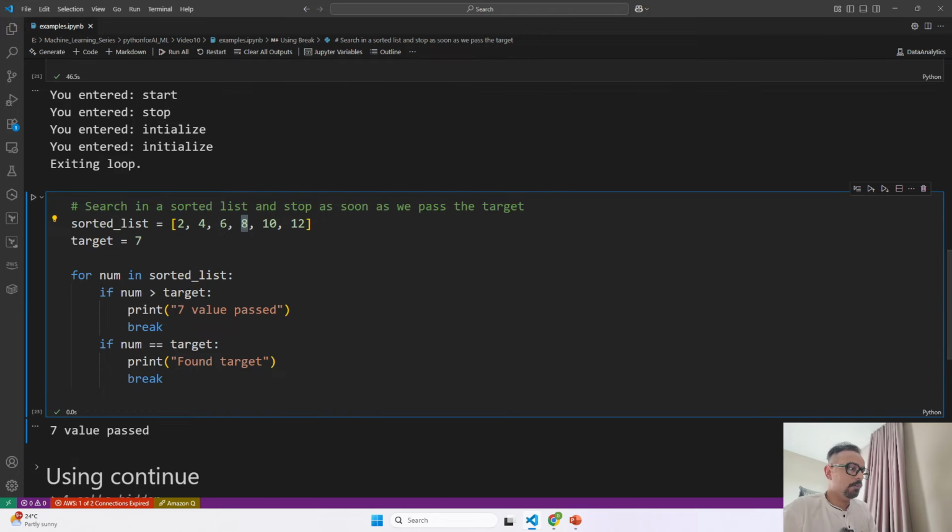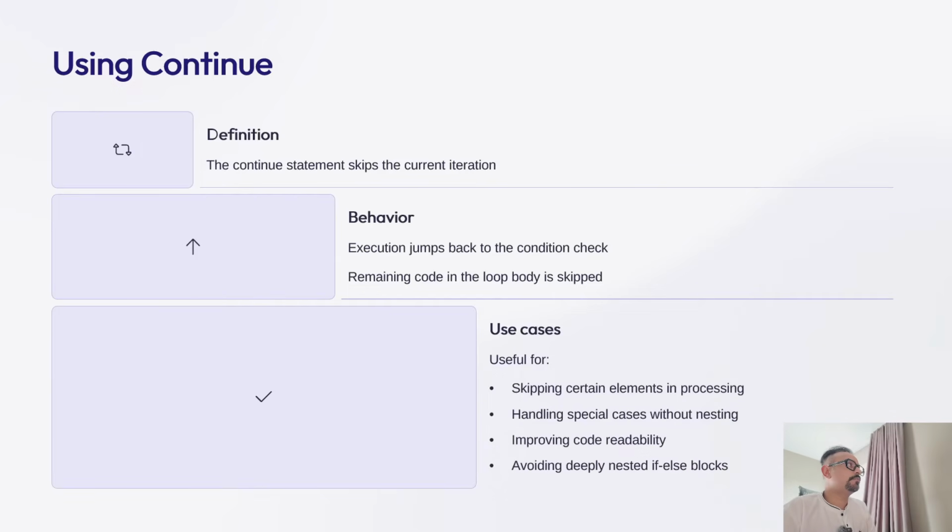Now, let's see what's next. Next we are going to talk about the continue statement, which skips the current iteration of a loop and moves to the next one. So unlike break, it doesn't exit the loop. It simply jumps back to the top.